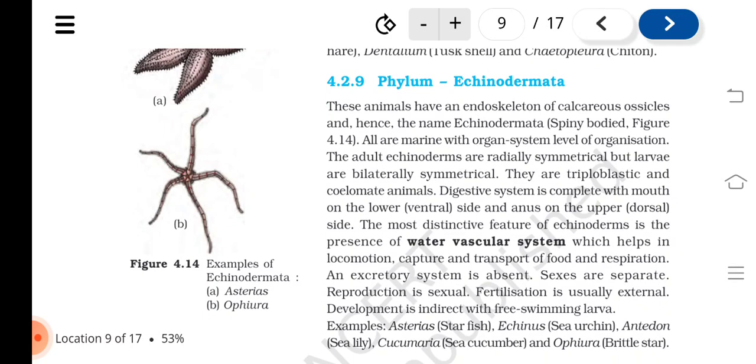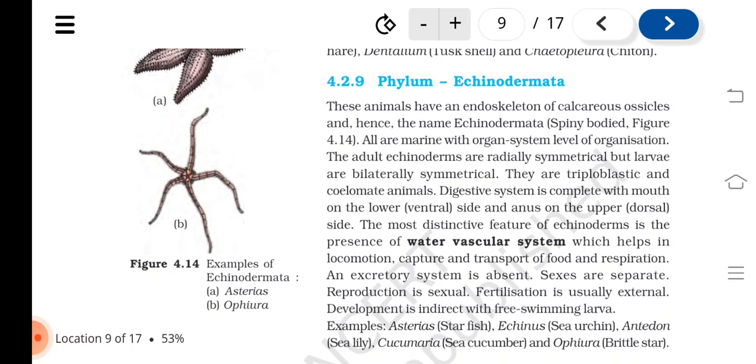Phylum Echinodermata. These animals have an endoskeleton of calcareous ossicles and hence the name Echinodermata or spiny-bodied, Figure 4.14. All are marine with organ system level of organization. The adult echinoderms are radially symmetrical but larvae are bilaterally symmetrical. They are triploblastic and coelomate animals. Digestive system is complete with mouth on the lower ventral side and anus on the upper or dorsal side.